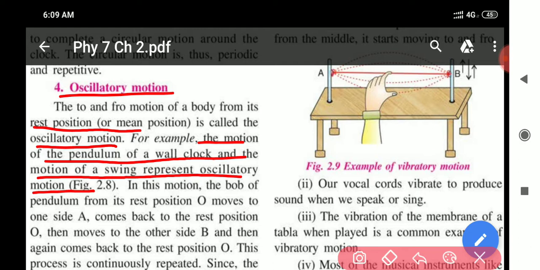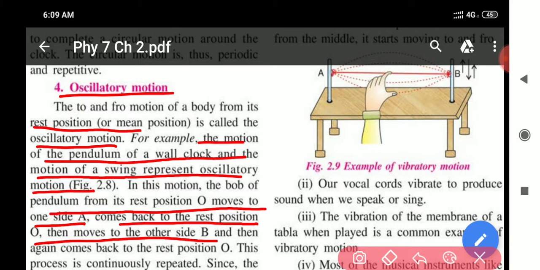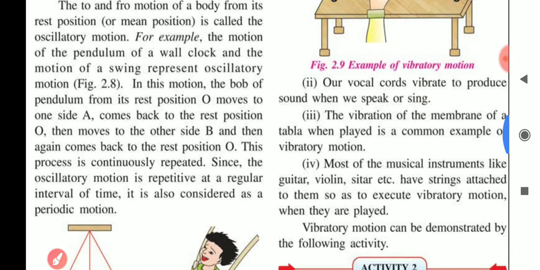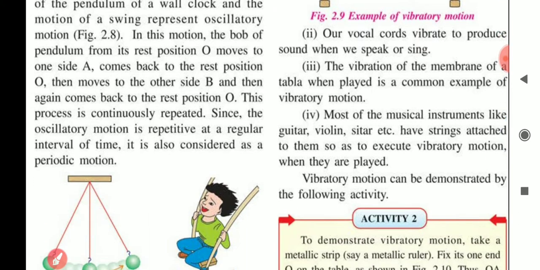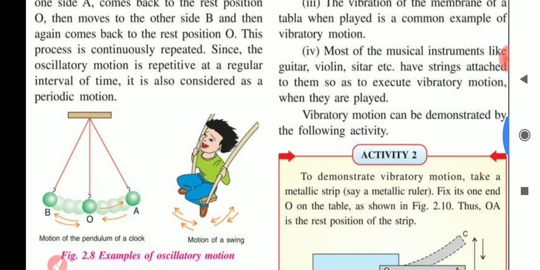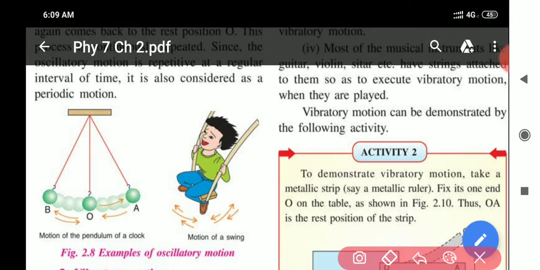In this motion, the bob of the pendulum from its rest position O moves to one side A, comes back to the rest position and then moves to the other side B and then again comes back to the rest position O. This process is continuously repeated. See, this is oscillatory motion. O is the mean position. One time it is moving to A, then it is coming back and then again it is moving to B and then from B it is moving again to O. That is the oscillatory motion.